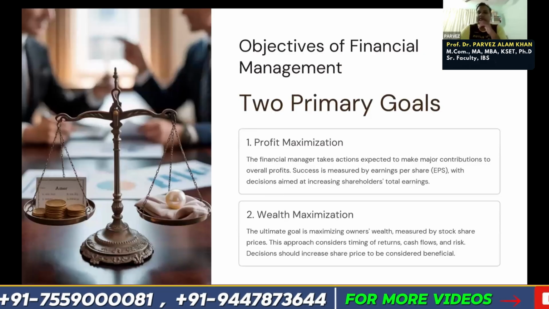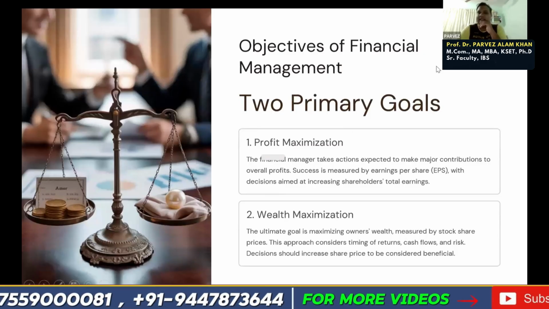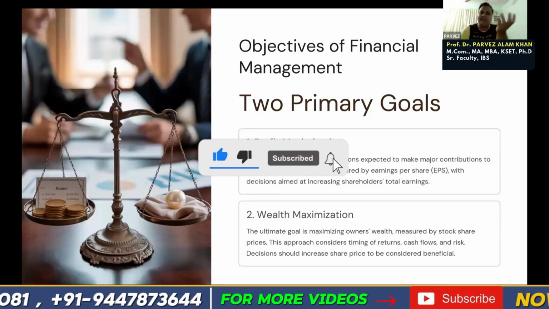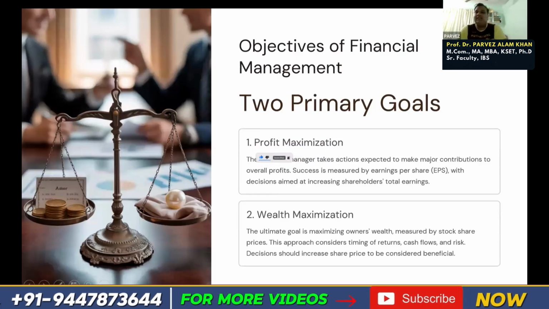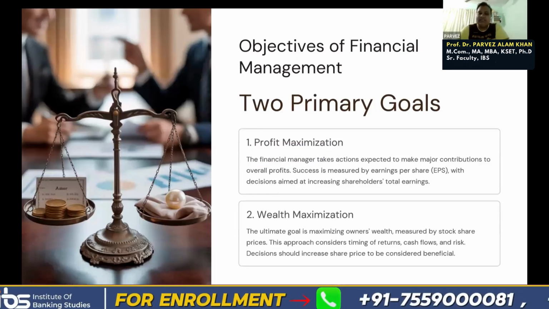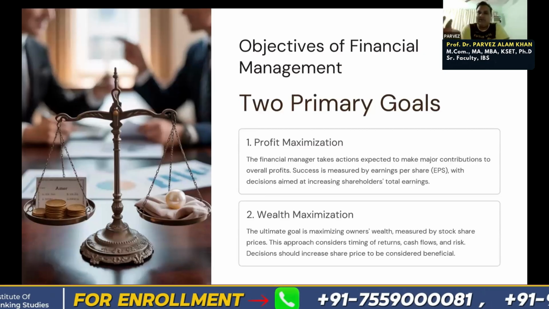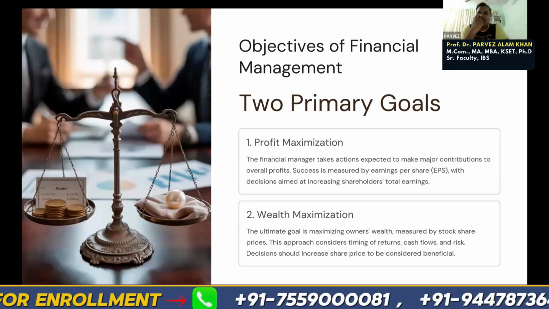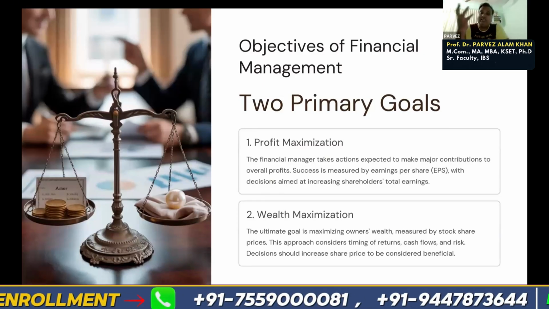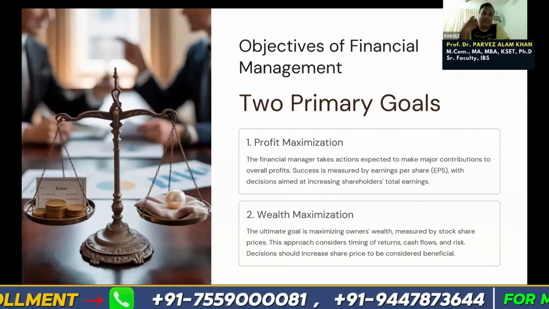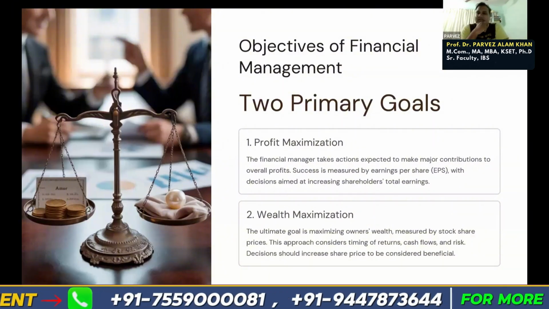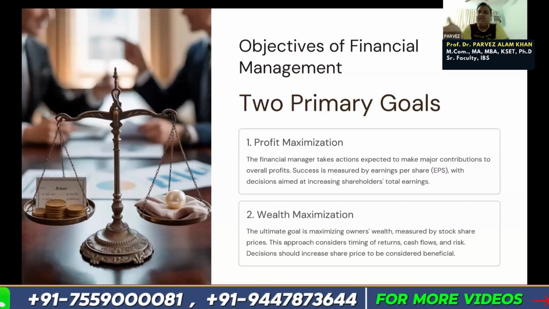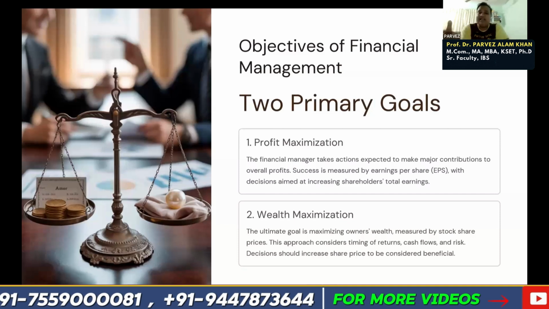If we look at the objectives of financial management, basically there are two primary objectives. For any business, one is to maximize the profit. This is very important whenever you make any investment or raise any funds, you always see how you are using those funds. In your day-to-day life also, if you borrow funds or take any loan, you always see which loan is giving you lesser interest, so you don't have to pay higher interest.